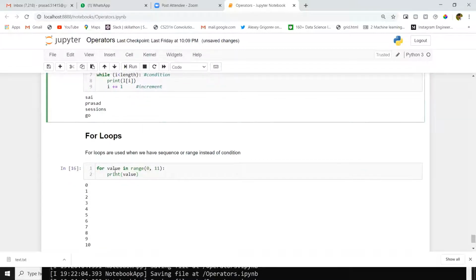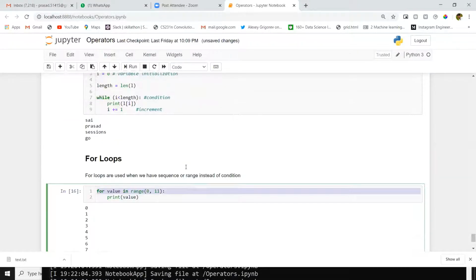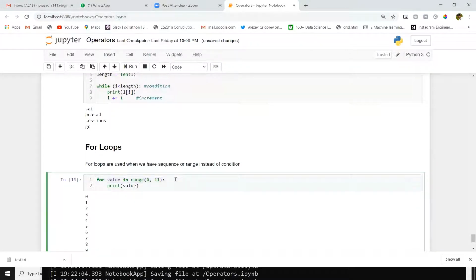But when it comes to for loop, in one line everything is over: declaration, condition, and increment. Why? Because in for loop we don't have a condition, we have ranges or sequences. Suppose you want to go from 100 to 200, or 300 to 400. In that situation, we will use for loop with a range or sequence. Here, no need to increment the value. For loop automatically increments values.